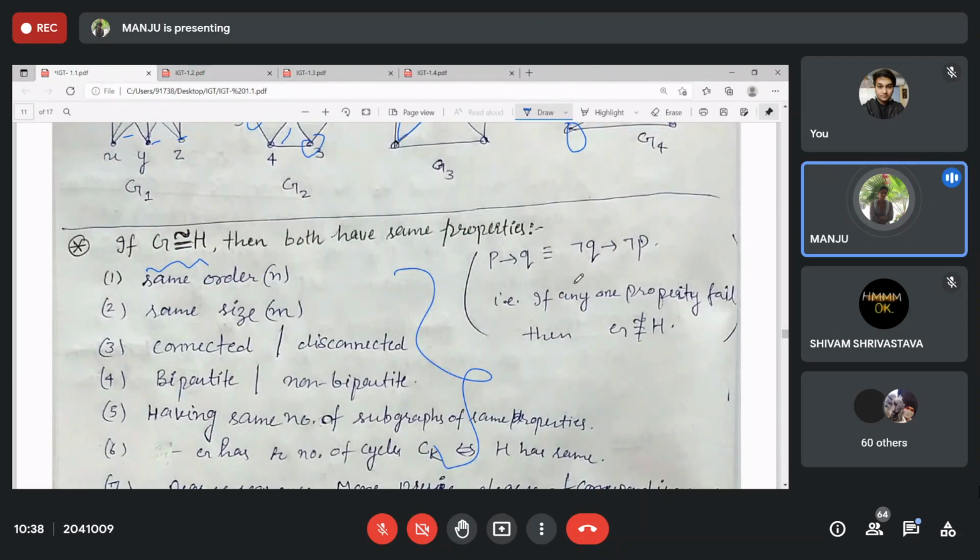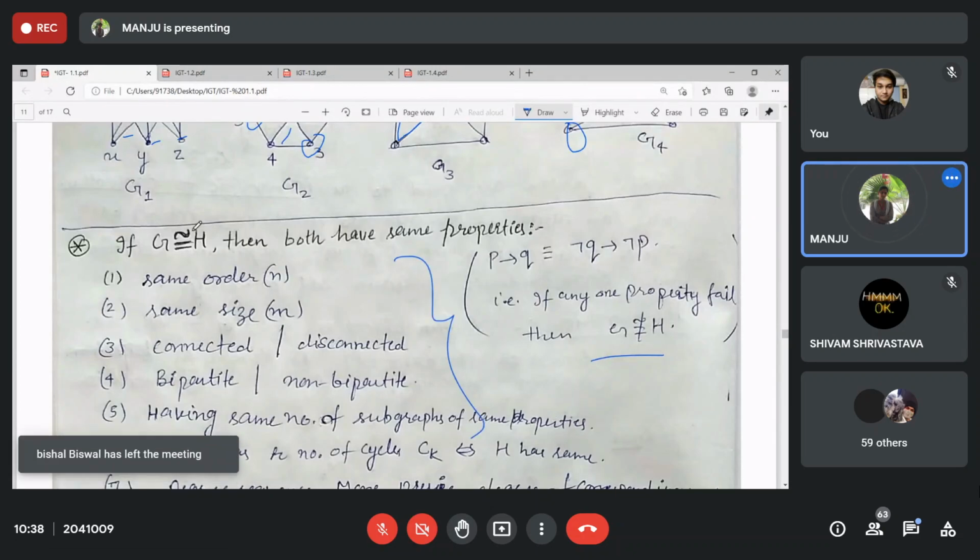But if any of these properties does not hold, then you can say G is not isomorphic. Clear? So P implies Q is given, and the negation of Q implies the negation of P will be very useful if you want to show G and H are non-isomorphic. Means if any one of these properties fails, then they fail to be isomorphic.